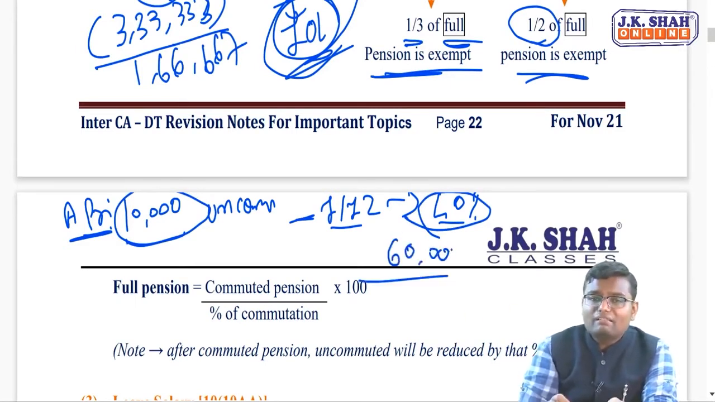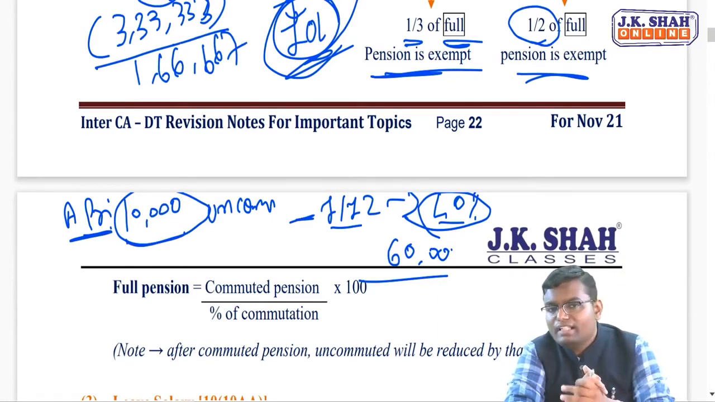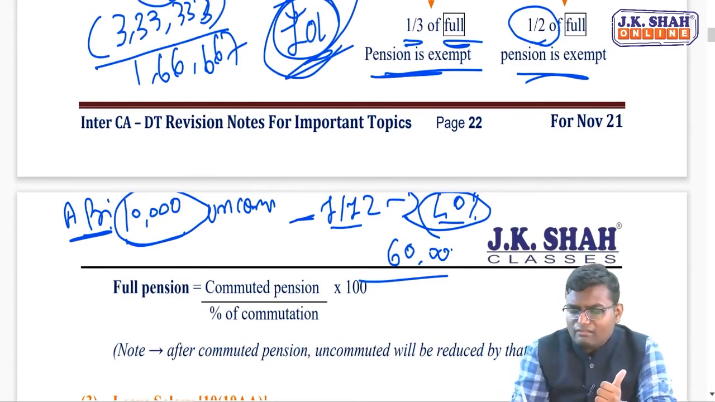This is a hidden adjustment that nobody will tell you in the exam. You have to identify it. After withdrawing commuted pension, your uncommuted pension will be reduced by that percentage. That note I have given.